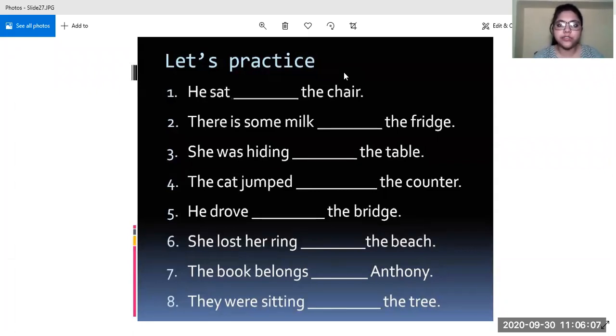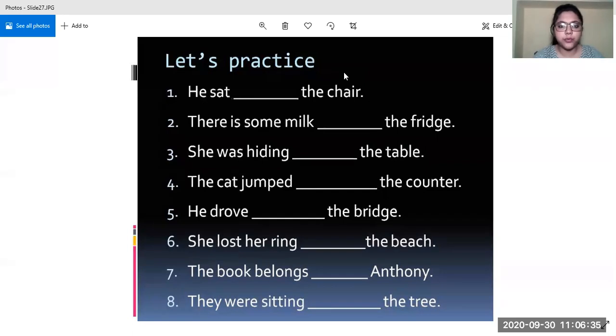She was hiding dash the table. Let me see who will give the correct answer to this one. Priyanshi. Ma'am, under. She was hiding under the table. Very good. The cat jumped dash the counter. Let me see who will answer this. Amitesh. Ma'am, into. The cat jumped into the counter.